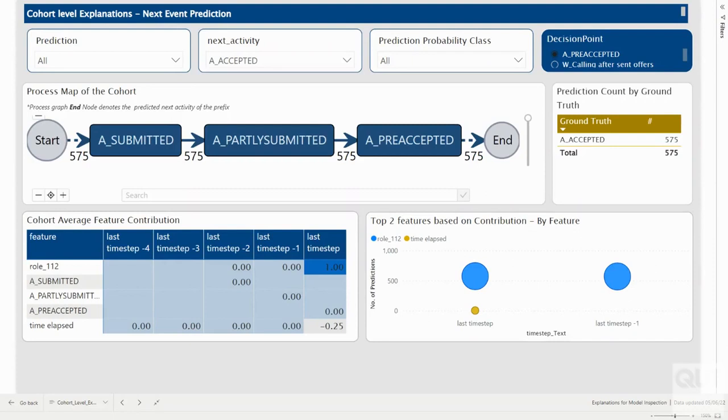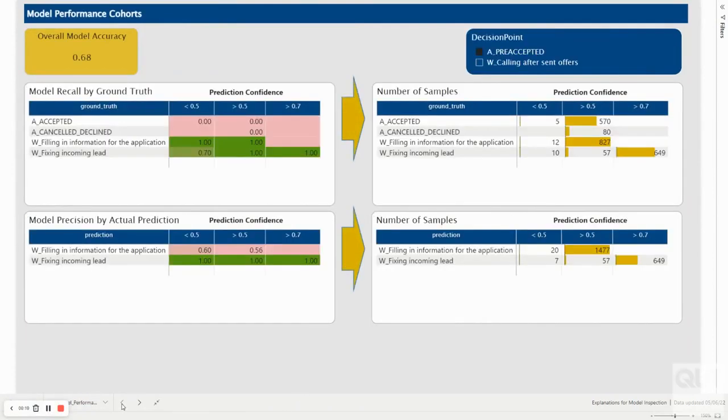We have implemented a model explanation visualization for a process next event prediction model that uses primary and support explanations for model inspection. The underlying dataset is an event log of a loan application process, and the predictions are made at two key decision points of the process. The two decision points are event A pre-accepted and the event W calling out a sent offers.